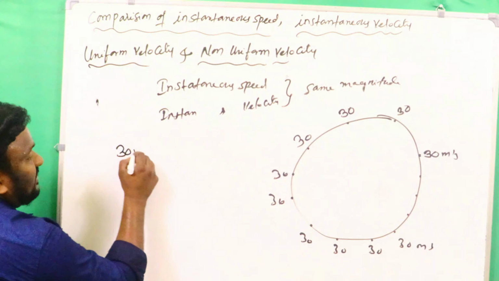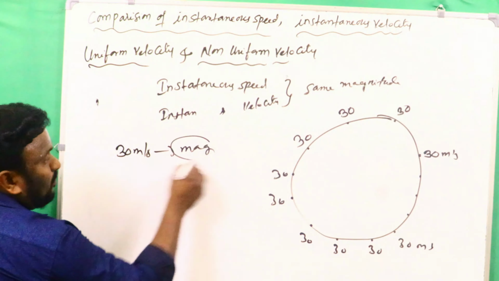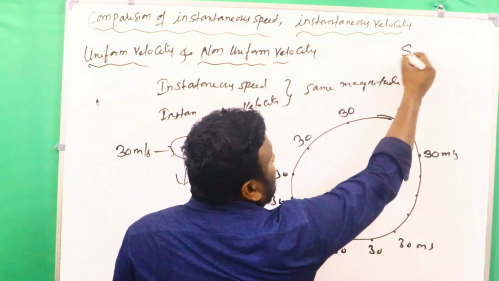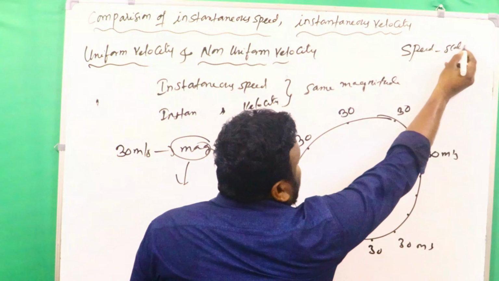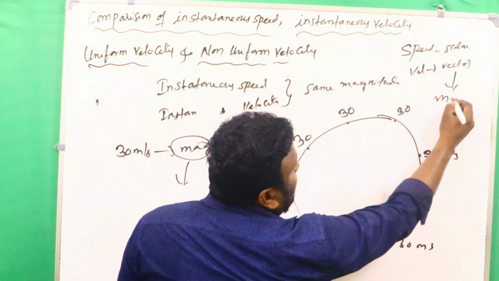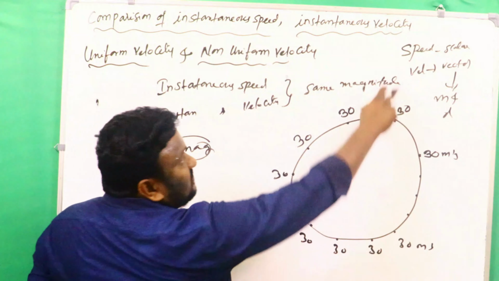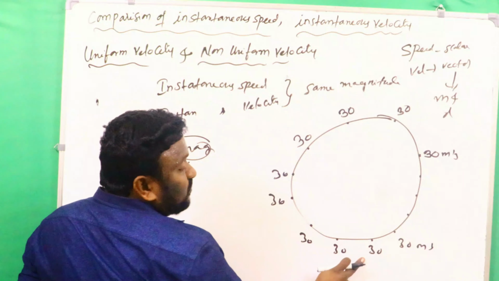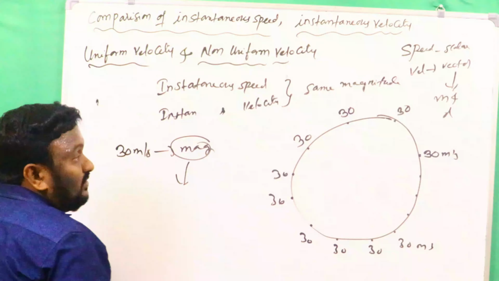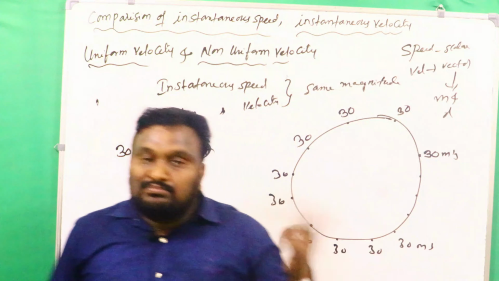Here what is 30 meter per second? 30 meter per second is the magnitude. So magnitude is common for both average speed and here what we know already, I think you have an idea. Speed is scalar and velocity is vector. Vector has both magnitude and direction. That's why instantaneous speed has magnitude 30, and velocity also has magnitude 30 meter per second. So instantaneous speed and instantaneous velocity both have the same magnitude.